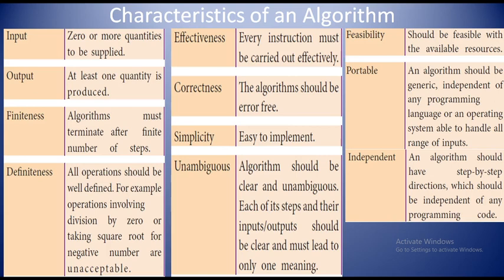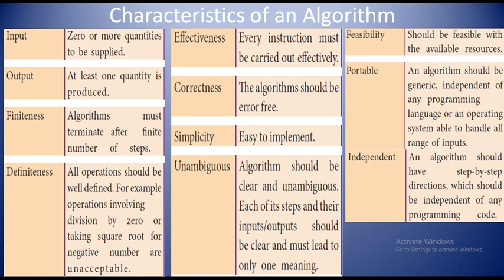The next one is simplicity. Your algorithm has a technique that is easy to implement. If you are developing an algorithm, it should be easy to implement for solving a problem. And next one is unambiguous. Algorithm should be clear and unambiguous. It doesn't have any doubts.